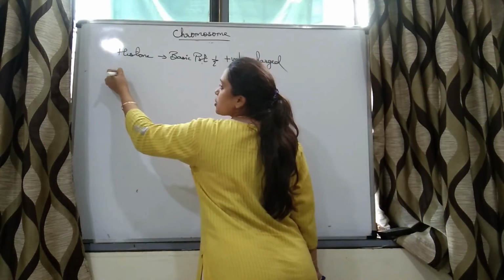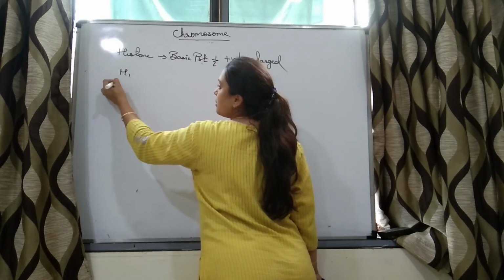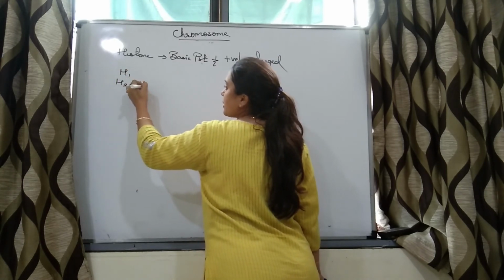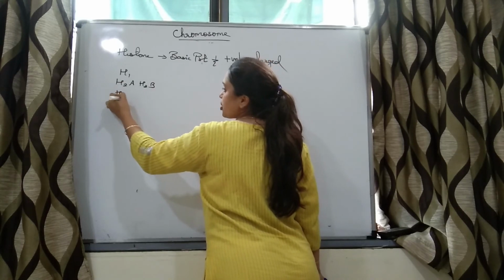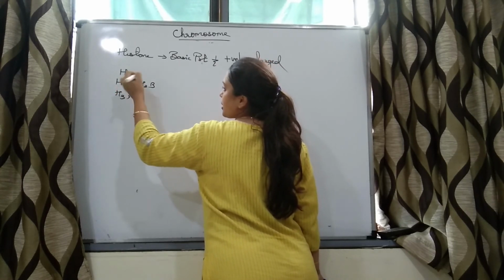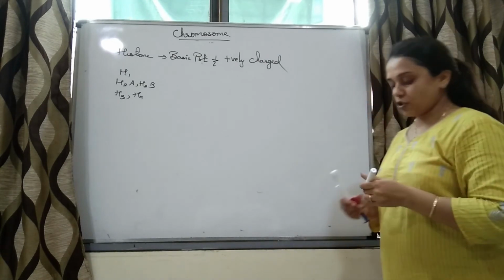We know which are the histone proteins: H1, H2A, H2B, H3, H4. These are the 5 histone proteins.